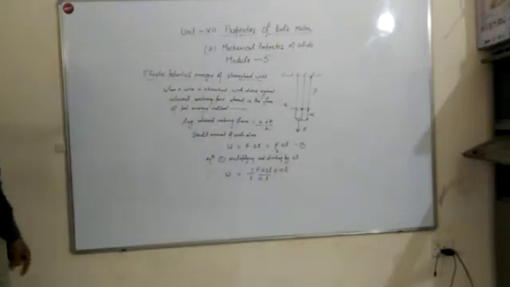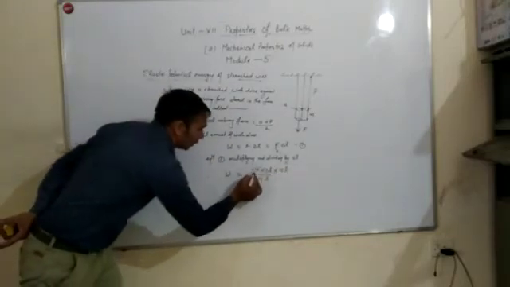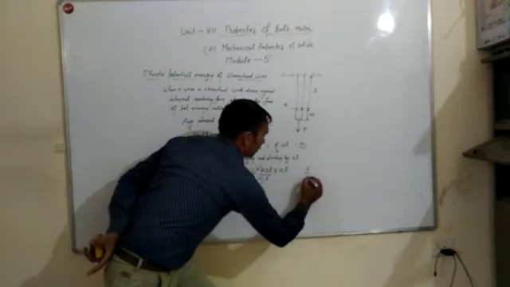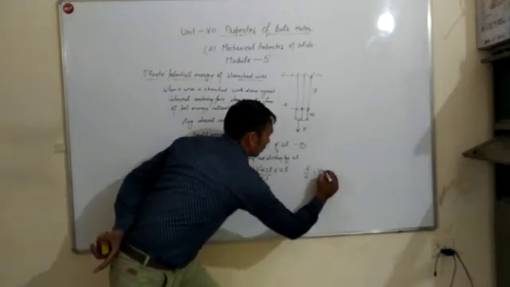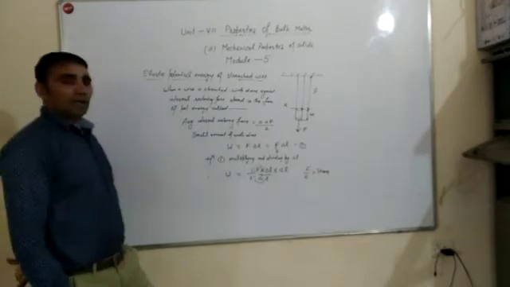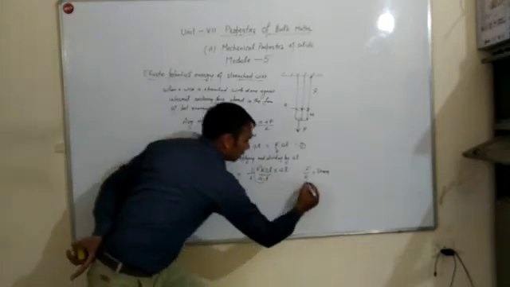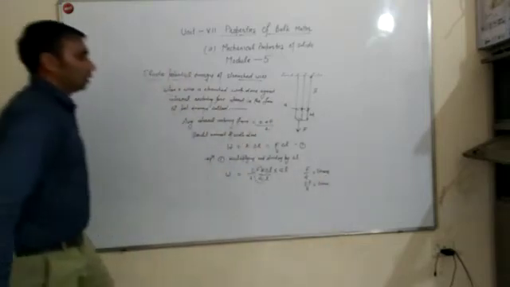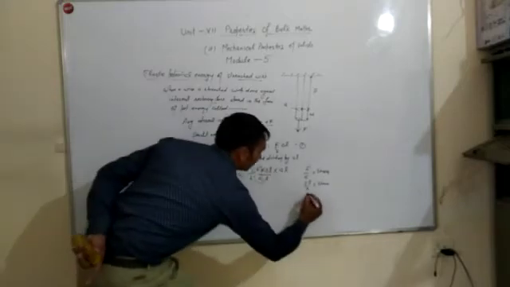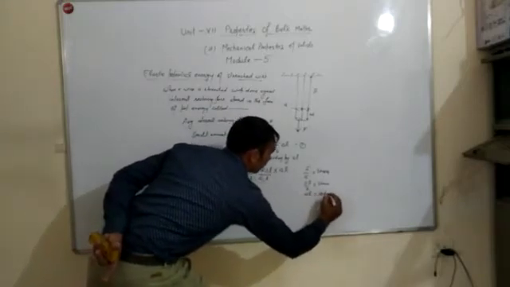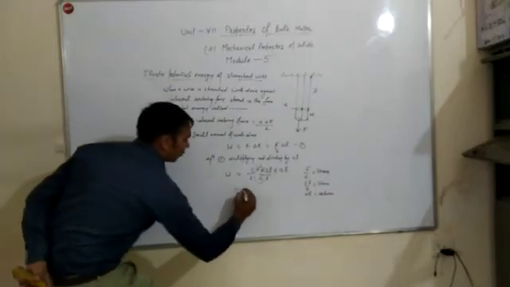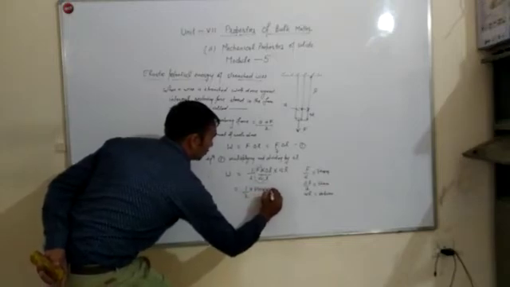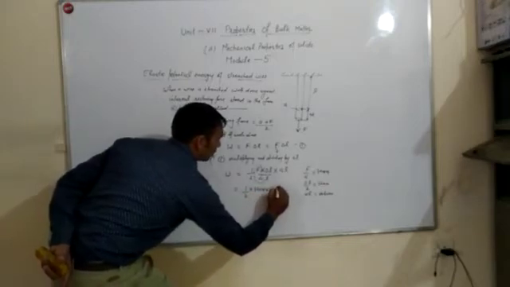As we know, force divided by cross sectional area, F divided by A, is stress; delta L upon L, change in length upon original length, is strain. Therefore A into L is volume. This can be written as 1 by 2 stress into strain into volume.